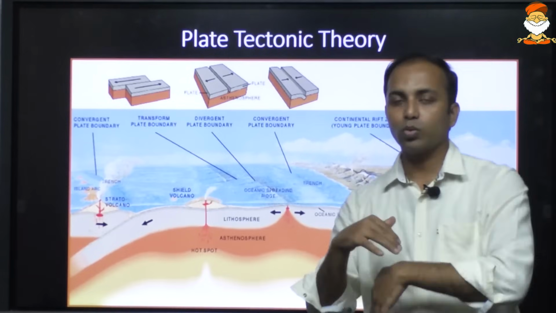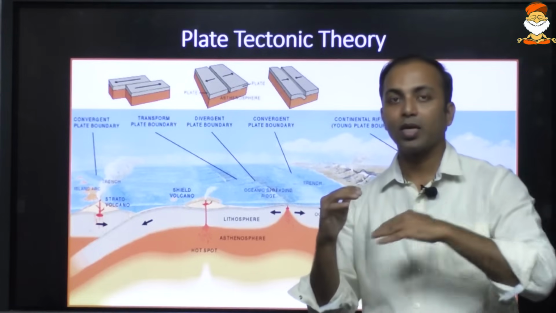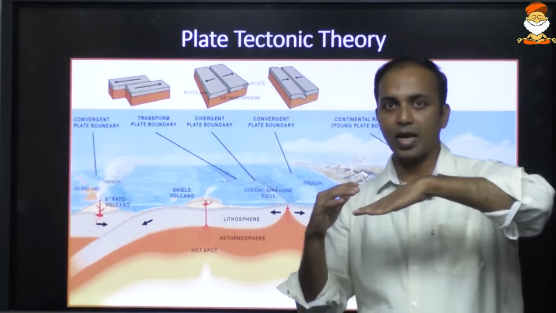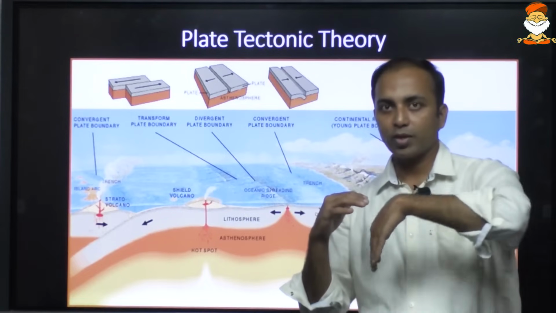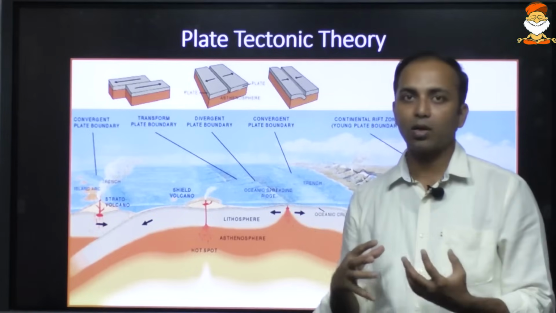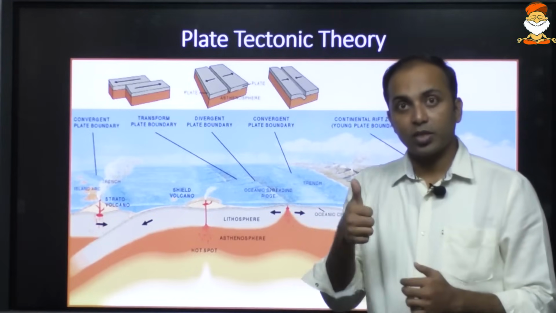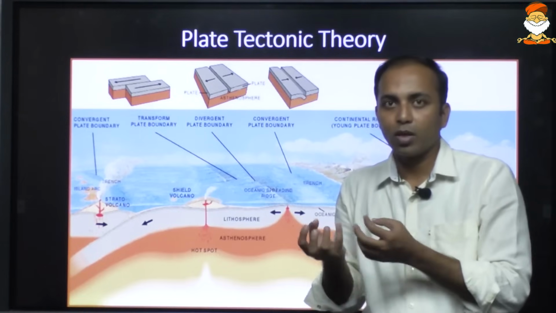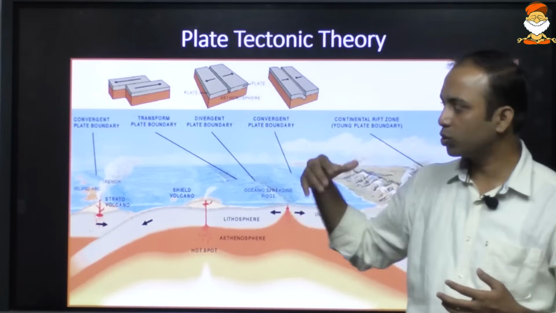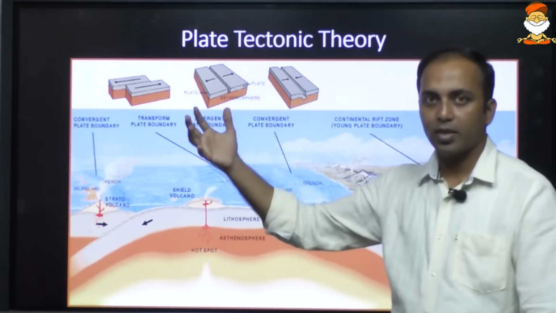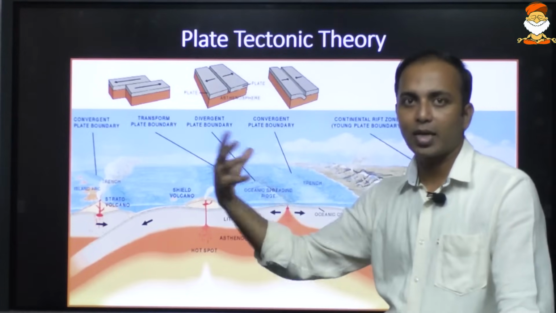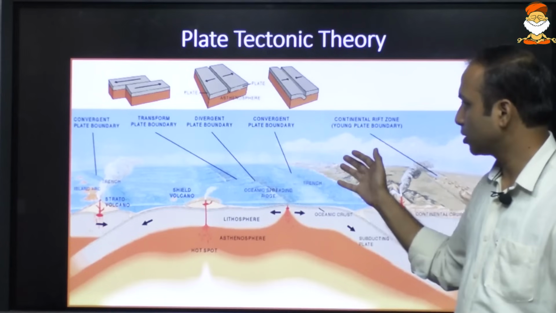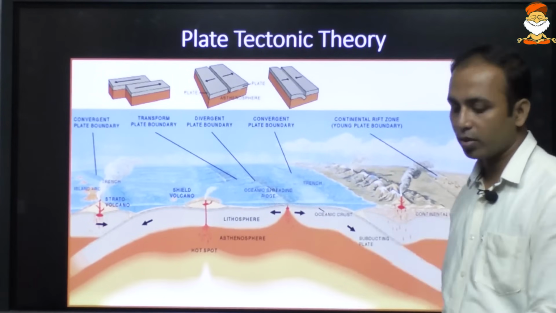The oceanic plate goes down because of gravitational pull. This entire slab goes down, and as it goes down, the temperature in the interior of the earth increases, so melting of this plate takes place. The magma which is formed will come up somewhere, usually on the continent side, leading to the formation of volcanic mountains. There are several other things associated with plate tectonics. Let us understand them.